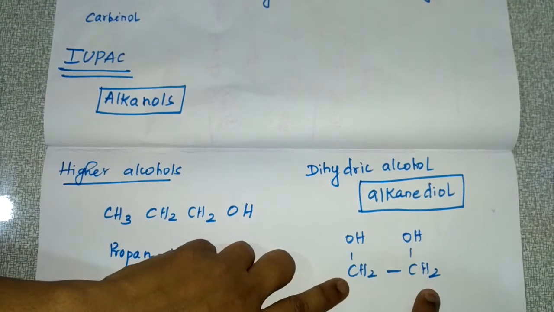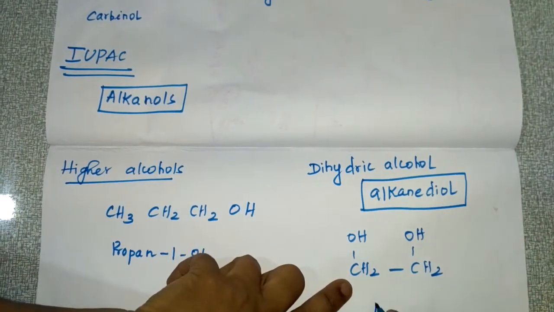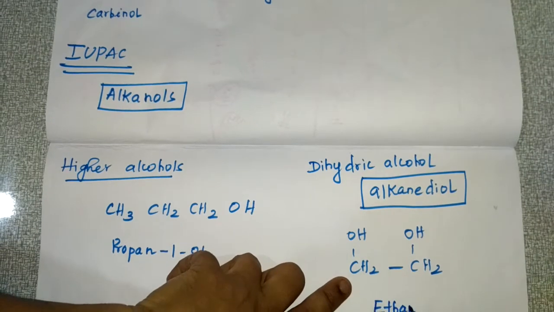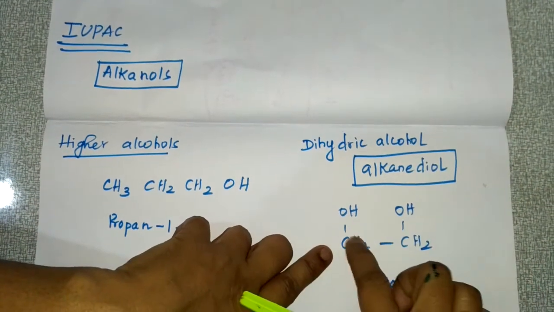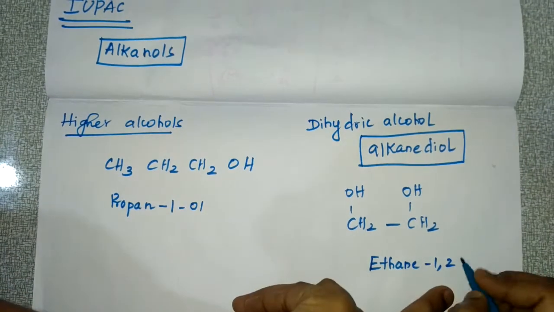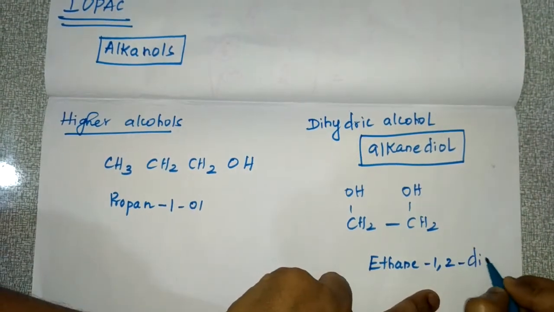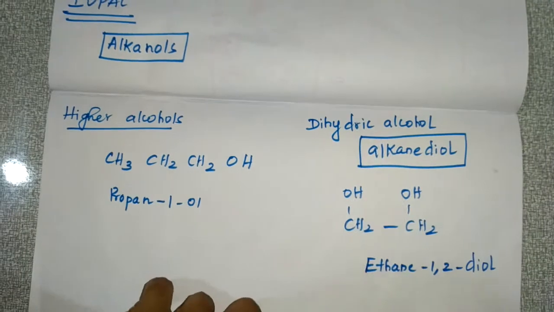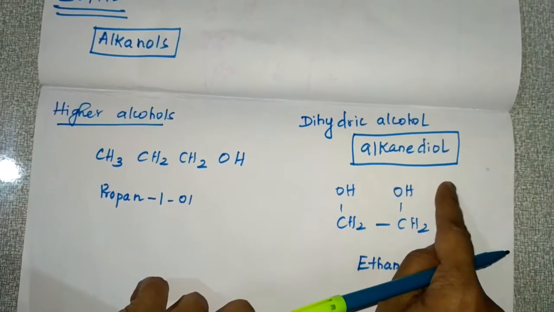This is ethane present here. So how will you name it? Ethane. And in which position is OH added? First position also, second position also. So you will name it as ethane-1,2-diol. So for dihydric alcohol, you have to name it as alkane diol.